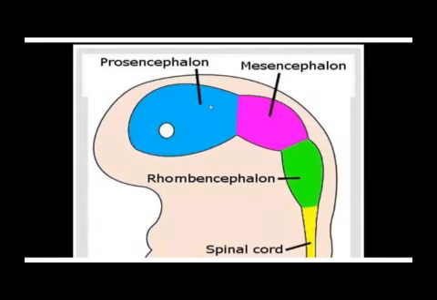So this tube is bent because the embryo is also bent. It's not a straight tube, it's a bent tube because of the bending of the embryo. And you can see the 3 vesicles in the head region, and the rest of the tube remains tubular. It increases in size but remains tubular without getting dilated. Hope you are following. Remember, I am recording this lecture. Let's continue.